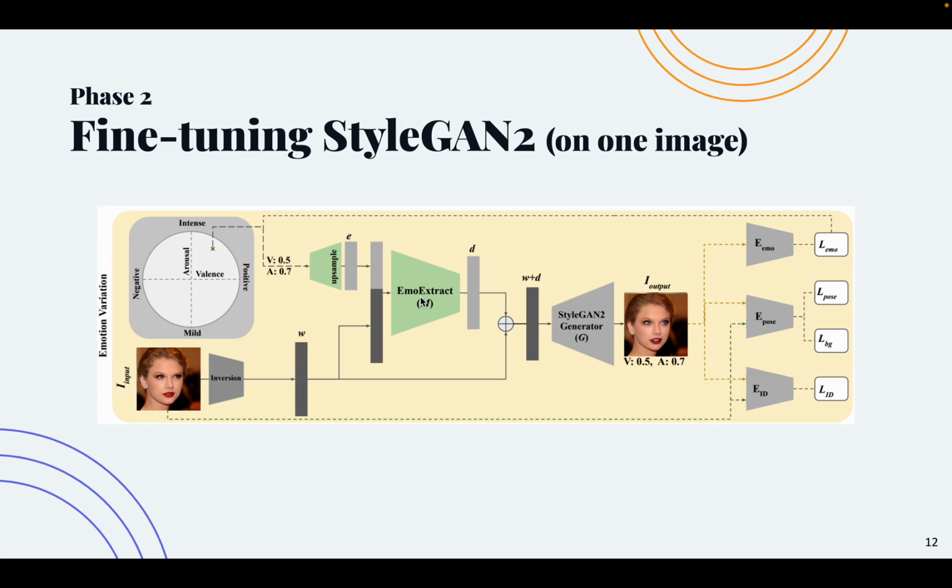In phase 2 of our project, we fine-tune the StarGAN so it can work on real images. Here we have EmoExtract frozen, and then we try to fine-tune the StarGAN generator. The input here is an image and a random valence and arousal, but the image is a real image, not from a StarGAN domain. The output is a real image which is showing the desired valence and arousal.